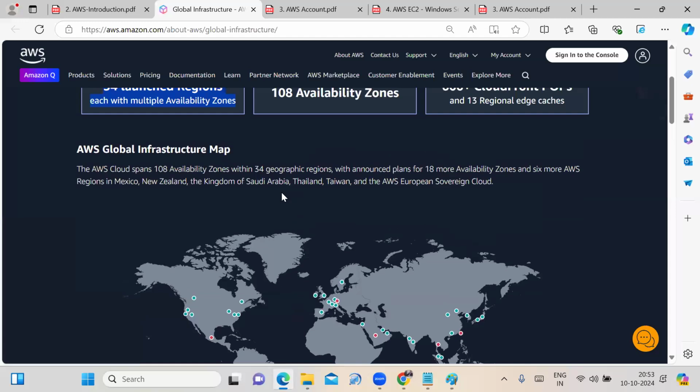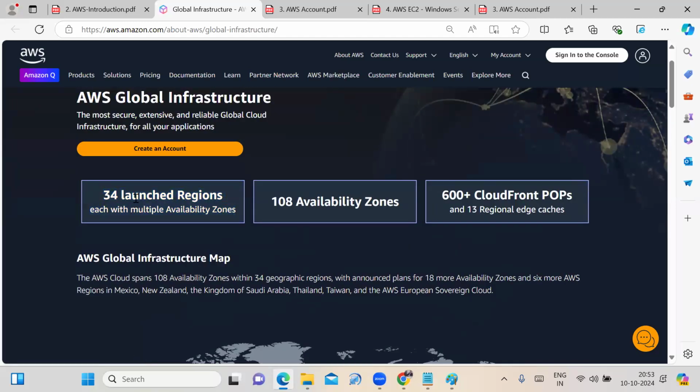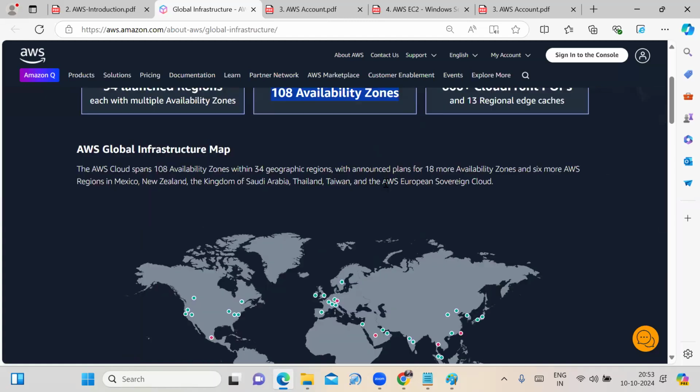See, throughout the globe, how many regions are launched? Right now, 34 regions are launched. Each region can have multiple availability zones. In total, 108 availability zones are there. They plan to add 18 more availability zones and 6 more AWS regions in Mexico, New Zealand, the Kingdom of Saudi Arabia, Thailand, Taiwan, and the European regions.